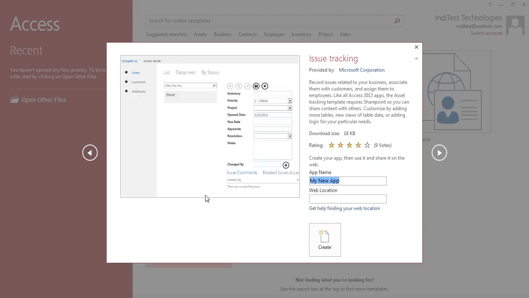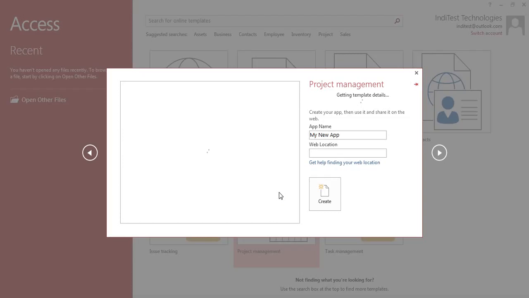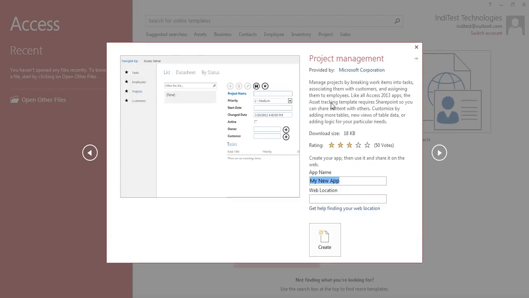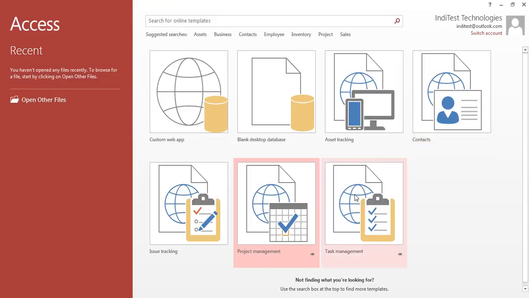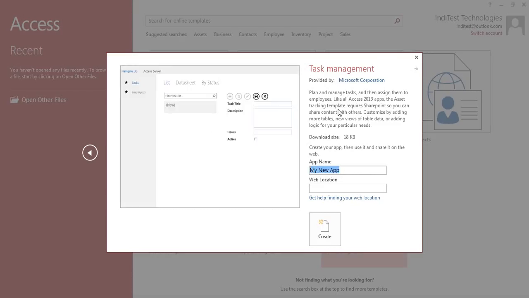So just like the contacts template, we also have the issue tracking template, and this is pretty much useful in the customer care industry or in the HR department of an organization, and it will let you create a custom application for tracking the issues within your organization. And the other one is project management. Again, it is pretty much similar to the ones which we discussed before. The last one is task management. This is again a template which we can download to enter things into the forms developed out of this and manage our data.